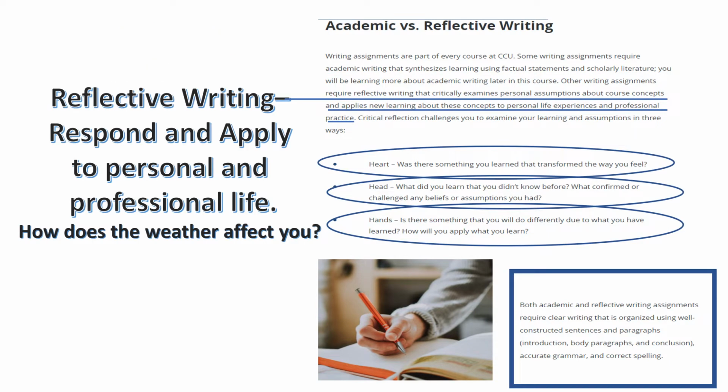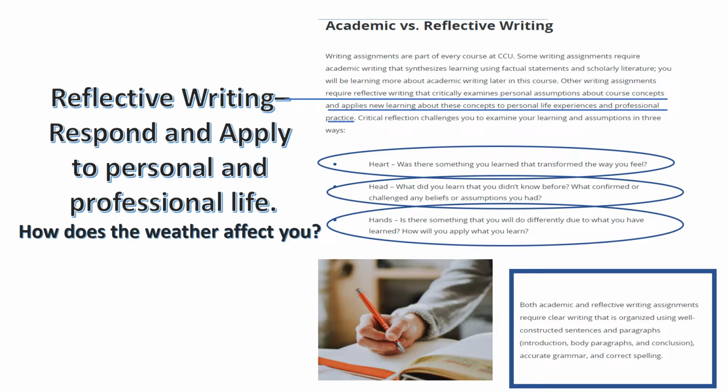Reflective writing has you respond and apply to your personal and professional life that information. In other words, in the example of the weather, how does that weather affect you? Well, if it's really cold outside and it's going to snow a lot and the wind is going to blow strong and cold, that will affect you. So reflective writing asks you to respond with your heart, head, and hands. You'll see that circled.